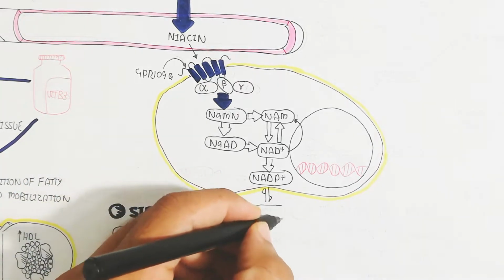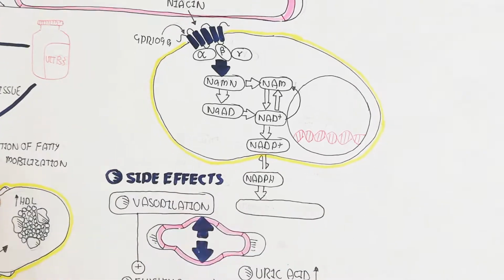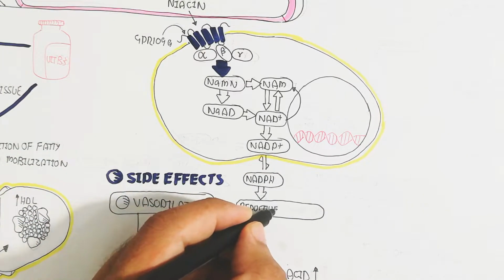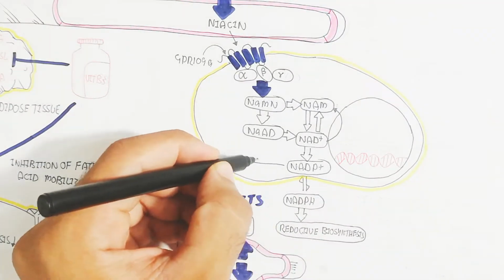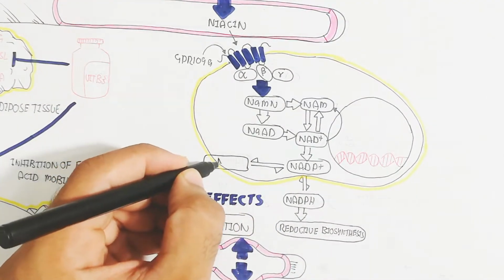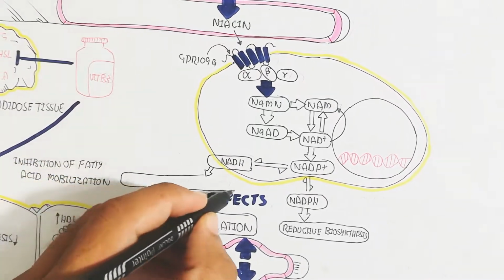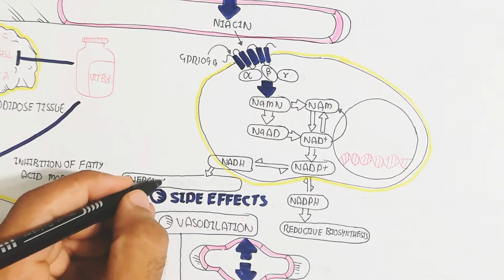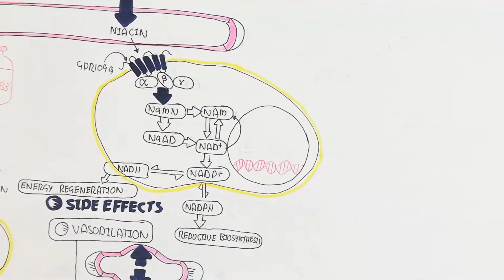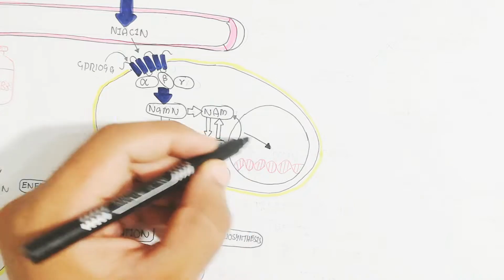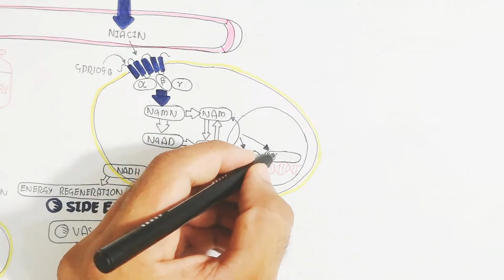NAD plus, which is also synthesized through an enzyme leading to phosphorylation, to NADP plus and NADPH through a hydrogenase enzyme. In this way reductive biosynthesis occurs, and NADH homeostasis and energy regeneration happen because NADH is used for the electron transport chain to produce more ATP. It also triggers NAD plus to convert to NAM.